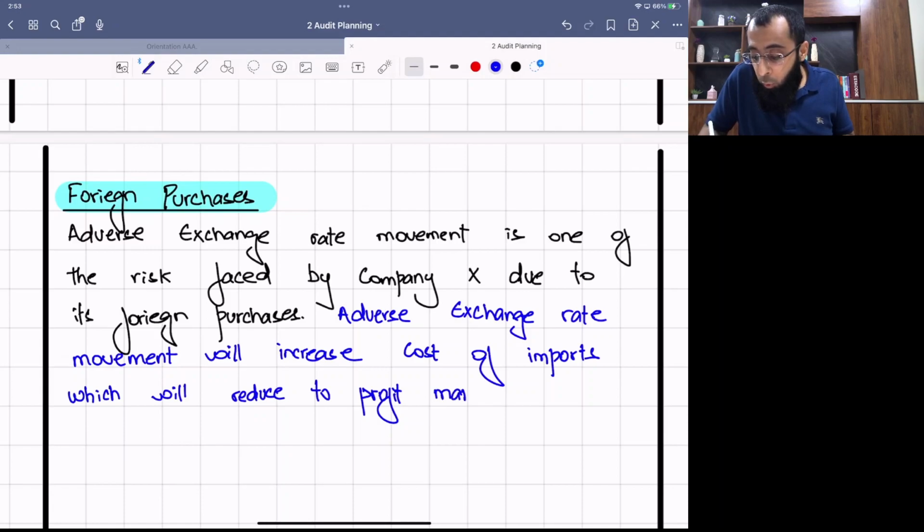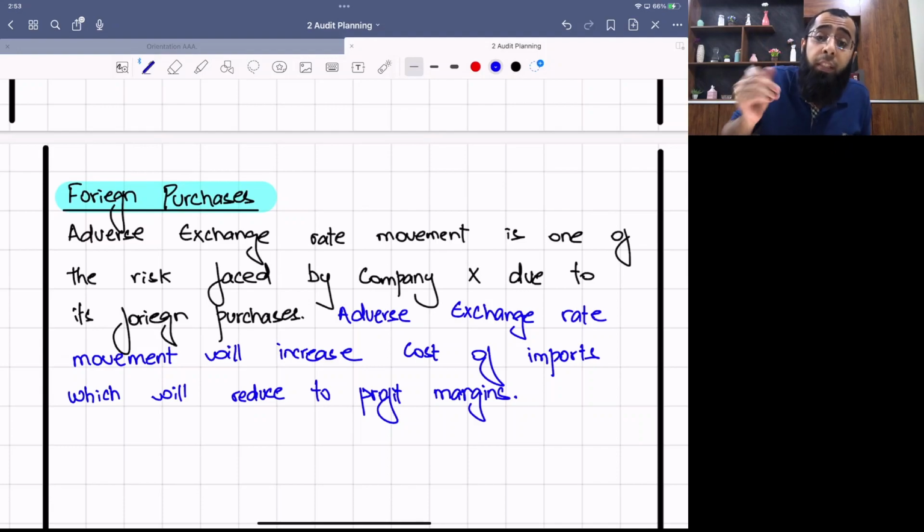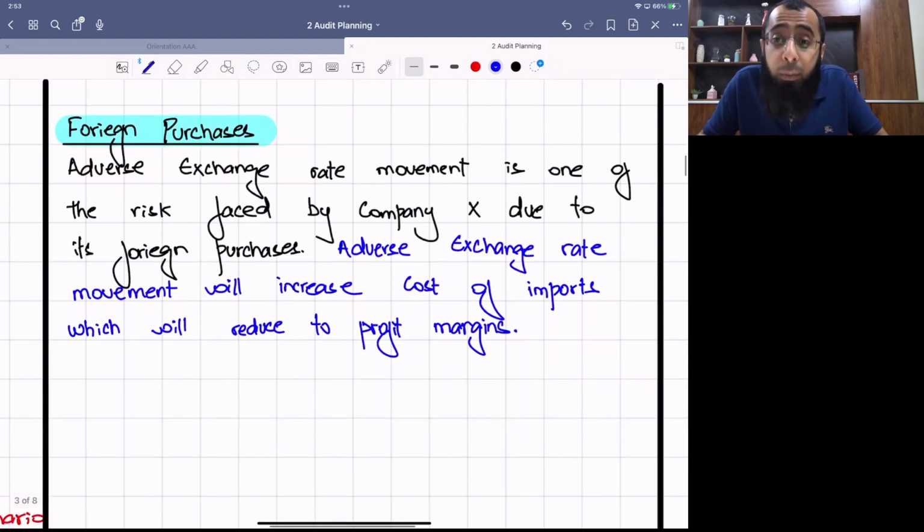So first you identified the risk that adverse exchange rate movement is one of the risks faced by company X due to its foreign purchases. What is the impact? If the exchange rate moves adversely, it will increase your cost of import, and as a result, your profit margins will reduce. Let's think about the scale of the risk. Anything in the scenario, such as profit margins having already declined this year, which you need to calculate. Or that the company is not using any hedging technique or forward exchange contract to manage this risk. This risk is higher.